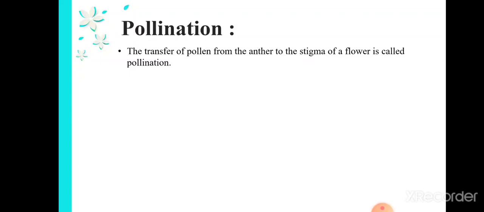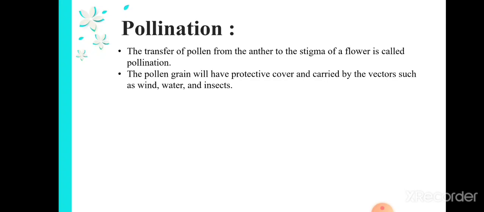We have seen that the female part will have stigma and ovary, right? The pollen grain will be on top of the pistil, and the pollen grain will transfer to the ovary part, and this ovary part will lead to fruit. So the transfer of pollen from the anther to the stigma of a flower is called pollination.